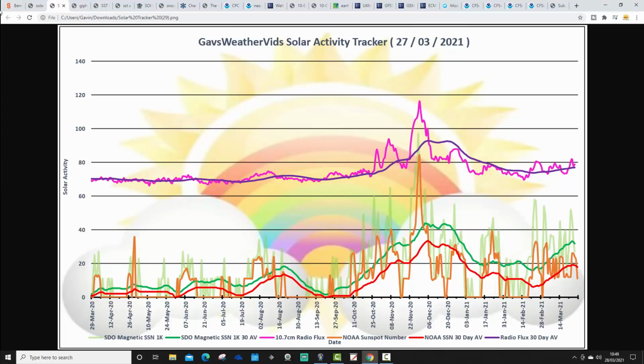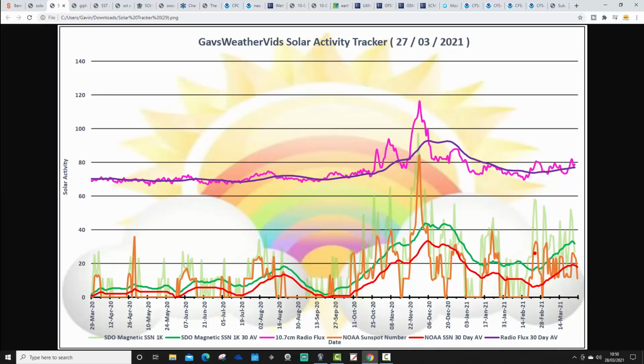This is the GavsWeatherVids solar activity tracker sent through by good friend James, the keeper of the Solar Tracker. So the orange line depicts each individual day's worth of sunspot activity. We've been talking about this in the videos over the past week or two. We are now sustaining solar activity, but at a very low level. Virtually every day now has sunspots, but only a small level of them. So we're sustaining a small level of solar activity now into the second year of solar cycle 25, which you would expect in year 2.